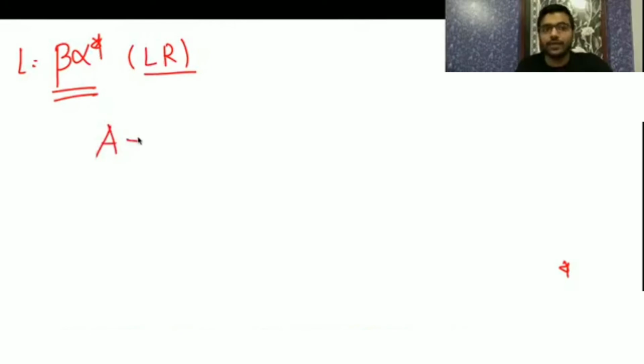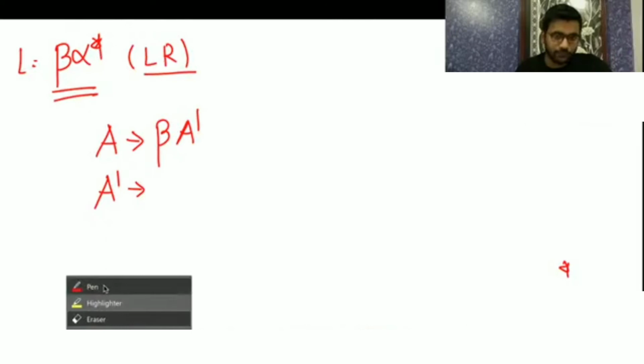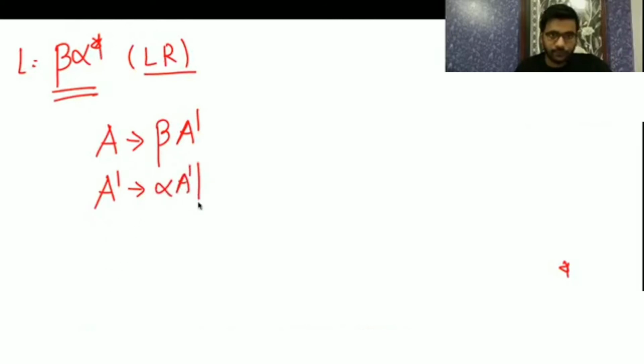So how to give right recursion? A derives, first you need beta, then A dash. Now A dash will generate any number of alpha, and when you want to stop, epsilon.